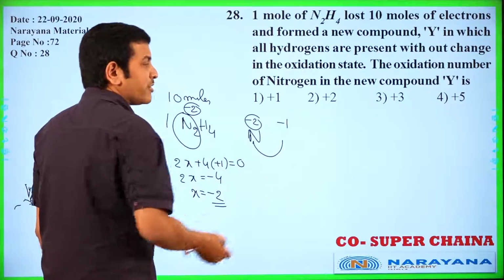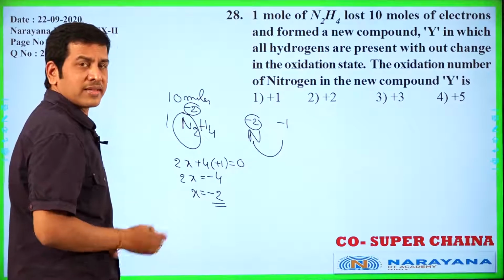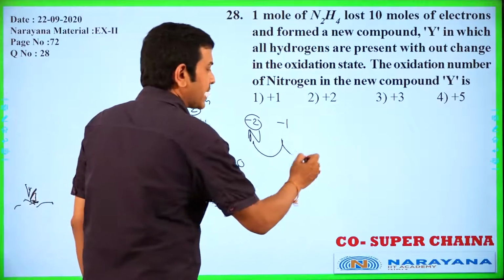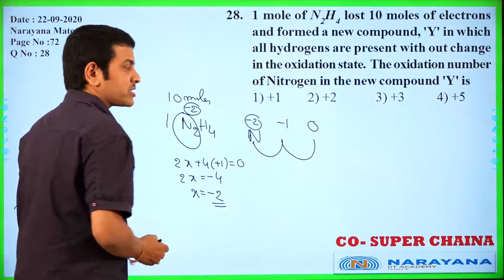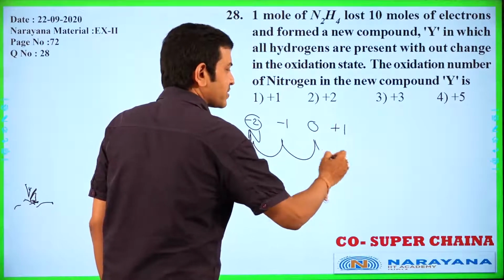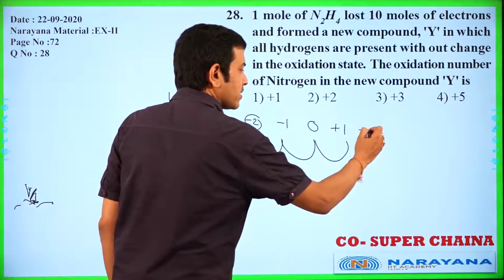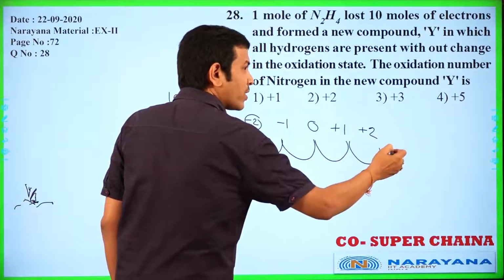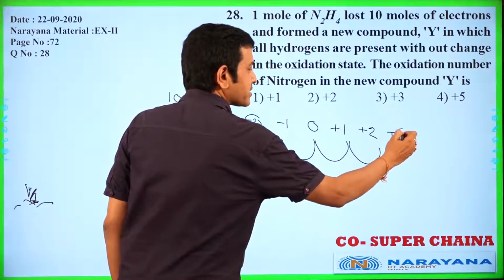Losing another mole, minus 1 becomes 0. Then plus 1, next plus 2, and 1 more mole of electron, then plus 3.